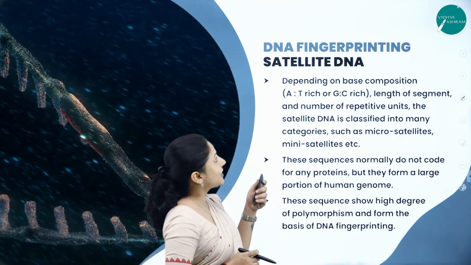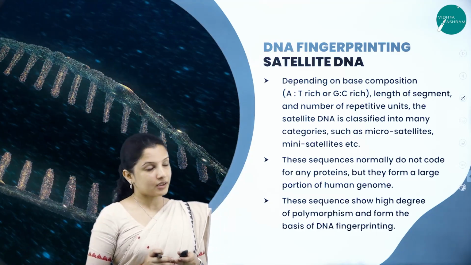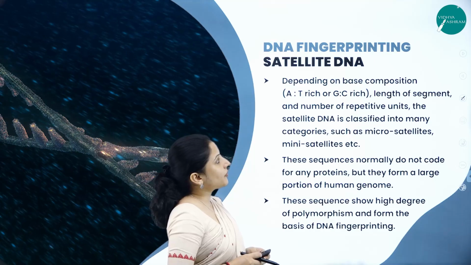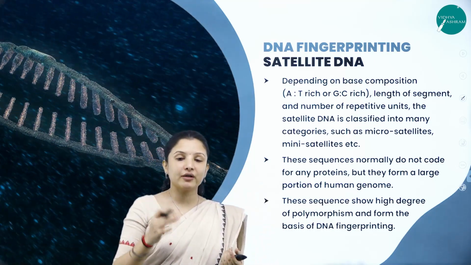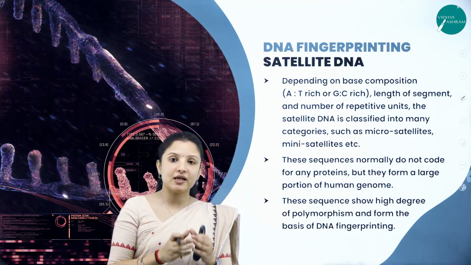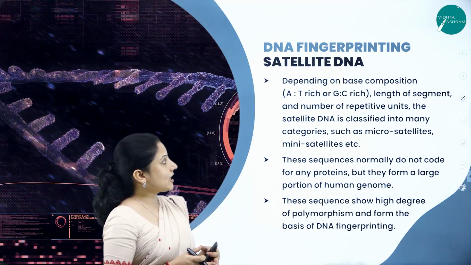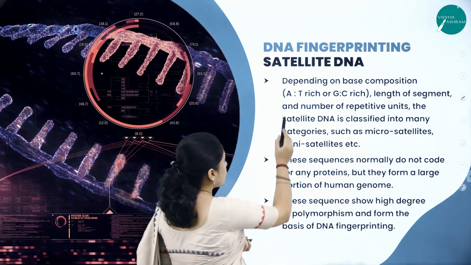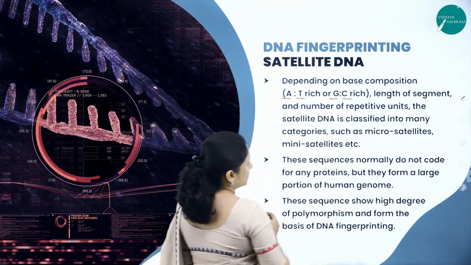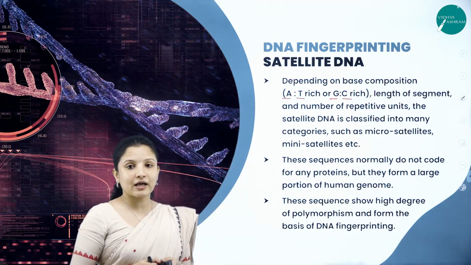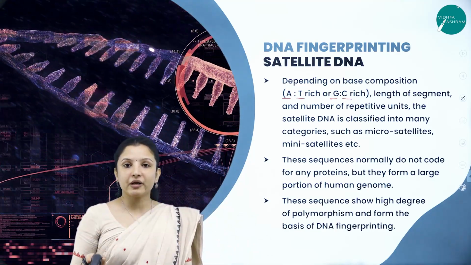Next we shall study how satellite DNA is involved in the DNA fingerprinting technique. Satellite DNA, depending on the base composition. So what is satellite DNA? After removing the repetitive DNA, the bulk DNA that is left over will be the satellite DNA. That satellite DNA is rich in adenine and thymine, or it will be rich in guanine and cytosine. Why is it rich in adenine and thymine? Of course, if adenine is there, it will be rich in thymine because they are complementary base pairs.